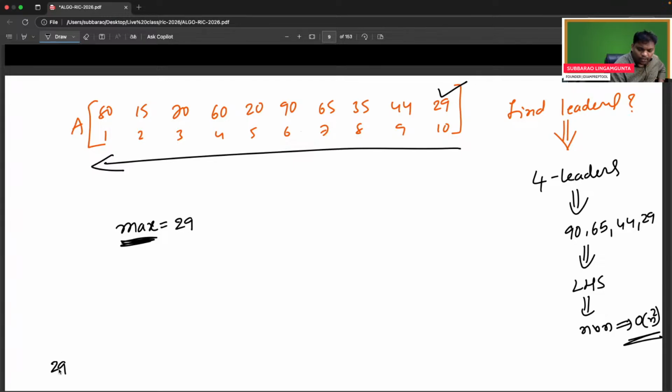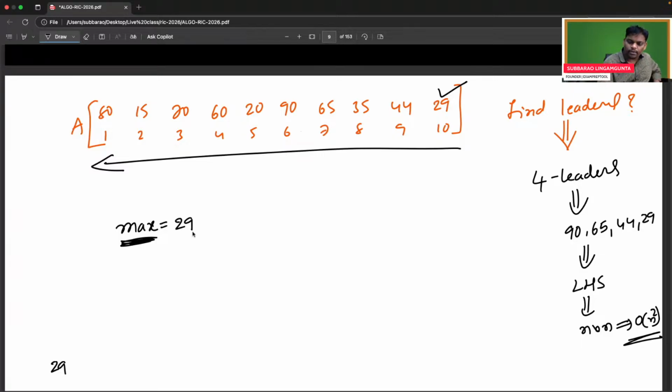As of now, the maximum from the right hand side is 29. I'm repeating once again: take the last person, print it as a leader already, and store that person in the maximum. Maximum will always contain who is the maximum on the right hand side until now.